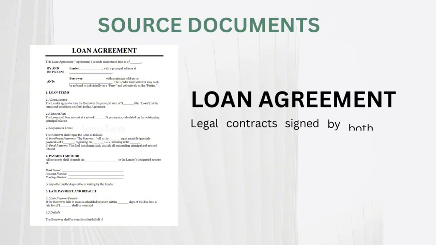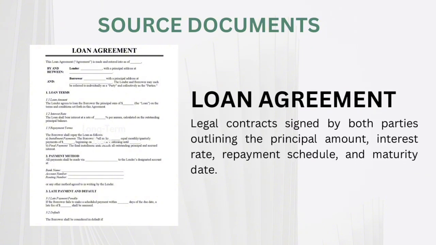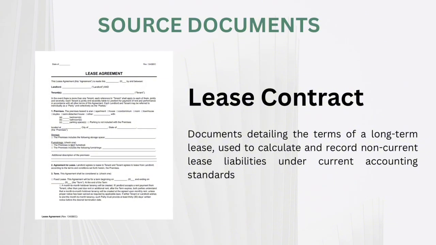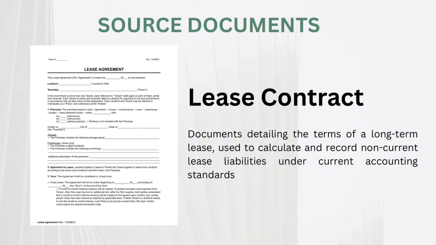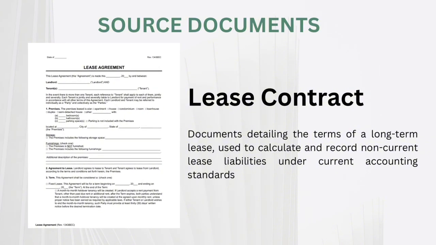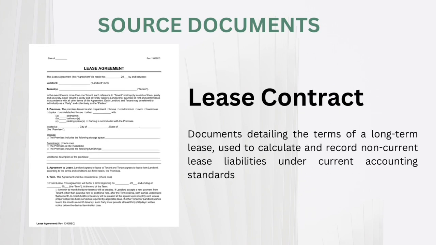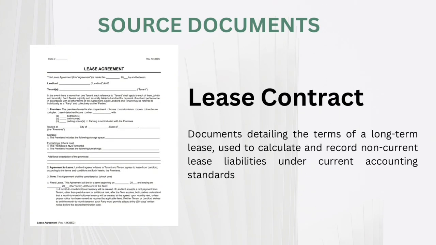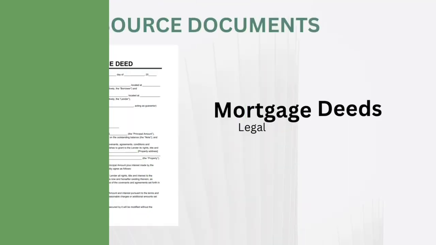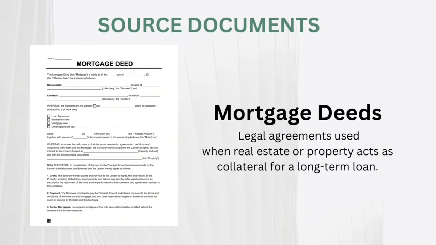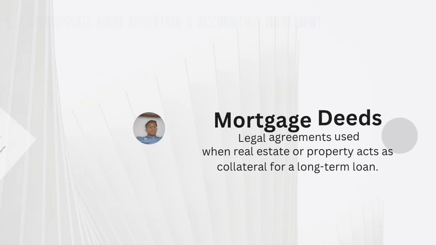B. Source documents of non-current liability. Firstly, loan agreement. A legal contract signed by both parties outlining the principal amount, interest rate, repayment schedule, and maturity date. Lease contract. A document detailing the terms of a long-term lease used to calculate and record non-current lease liabilities under current accounting standards like IFRS 16 or ASC 842. Mortgage deed. A legal agreement used when real estate or property acts as collateral for a long-term loan.